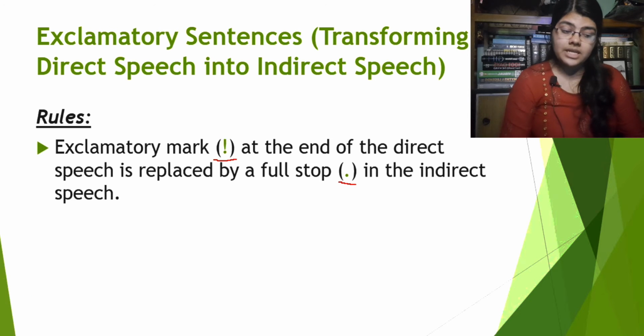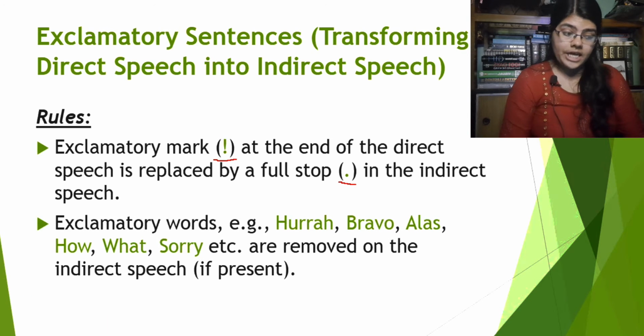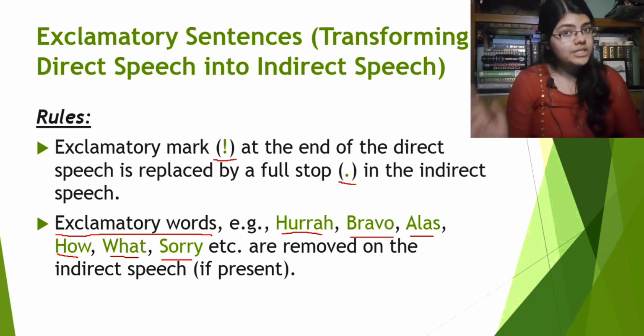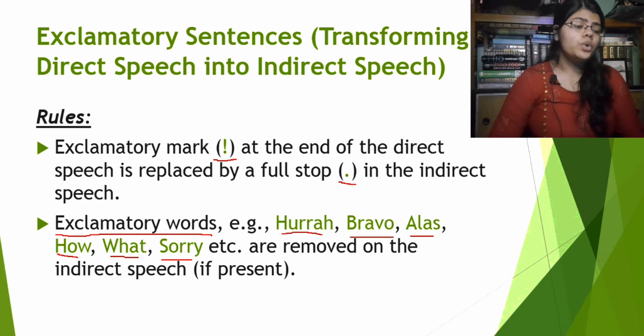Alright, now comes the next rule. Exclamatory words such as hurrah, bravo, alas, how, what, sorry, etc. are removed in the indirect speech if present. So these words hurrah, bravo, alas, how, what, sorry, these are exclamatory words. These are the words that we call exclamatory words. So if there are exclamatory words present at the beginning of the direct speech, then in the indirect speech we will not use these words. They will be completely removed.